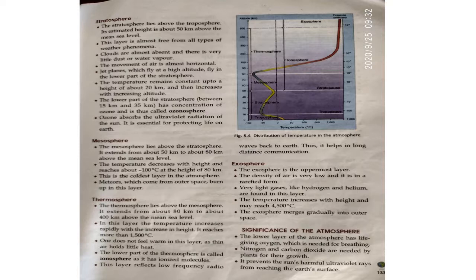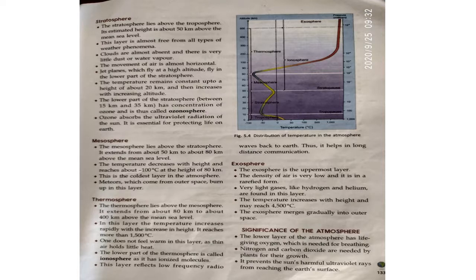It acts like a greenhouse and controls the extremes of temperature during day and night. So the greenhouse effect can be seen because of the atmosphere, and it softens the sun's glare during the day. The change of weather and climate is due to the presence of the atmosphere. So this is also a very important thing. And the presence of water vapor causes condensation and precipitation. You know this very well. Besides, sound waves travel through air and it shields us from meteoroids.